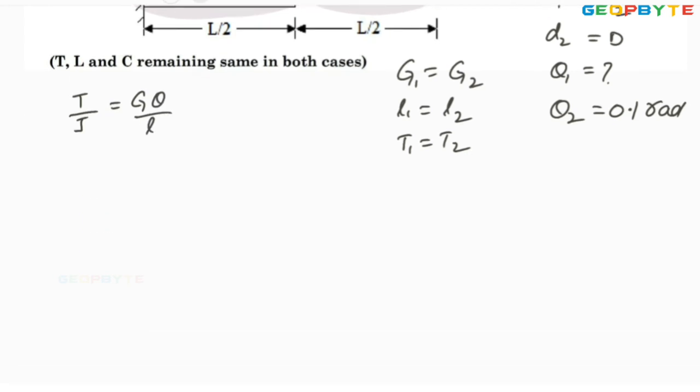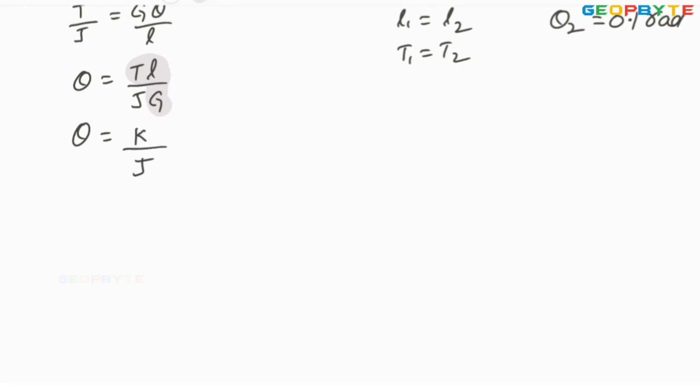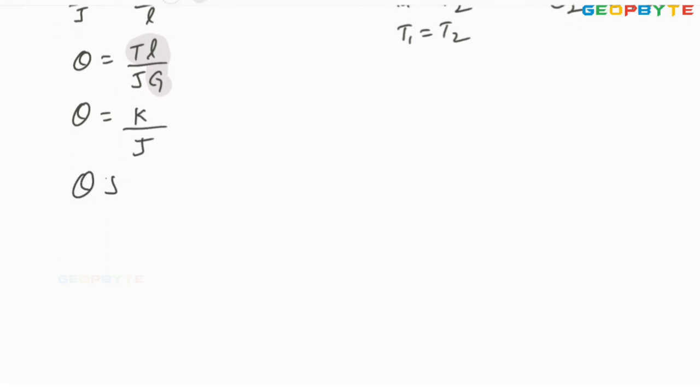From this, the angle of twist theta equals TL by JG. Since T, L and G are constant, theta equals a constant by J, or theta into J equals a constant.